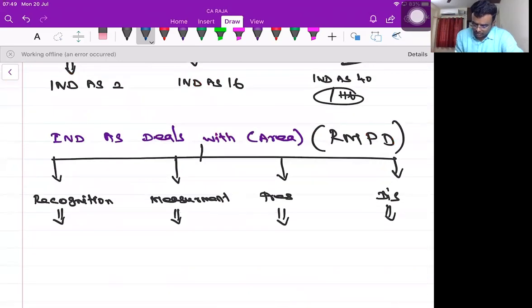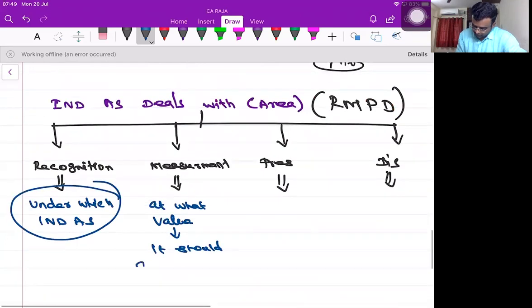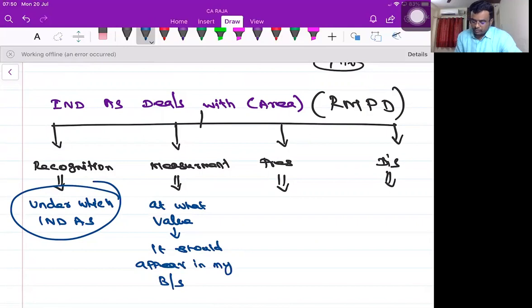Under which Ind AS is called recognition. At what value it should appear in my balance sheet is called what?